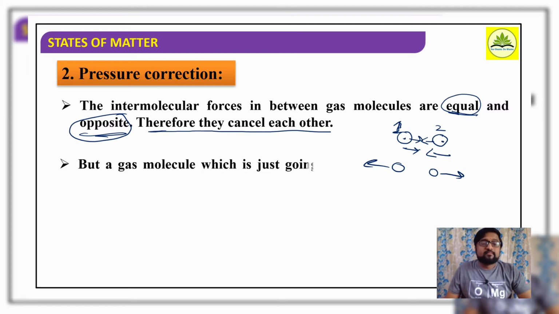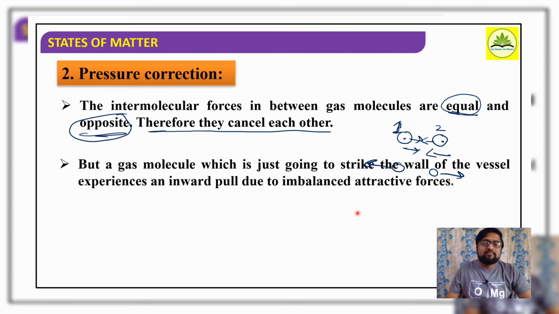But consider a gas molecule which is just going to strike the wall of the vessel. On the other hand, what is the scenario here? A gas molecule which strikes the wall of the vessel experiences an inward pull due to imbalanced attractive forces. So if molecules collide with each other, intermolecular forces act equal and opposite, therefore they just bounce back.